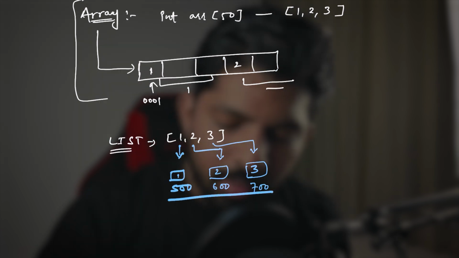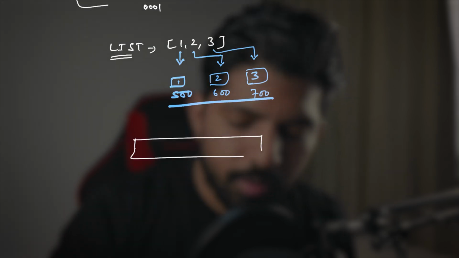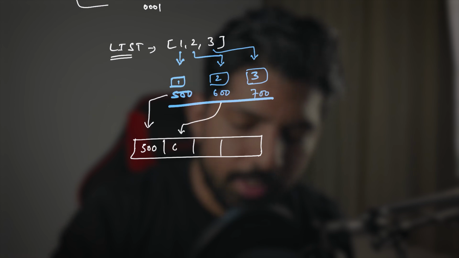Now what will happen in the list? These addresses will get stored. Here it will be 500, here let's say 600, and here 700.